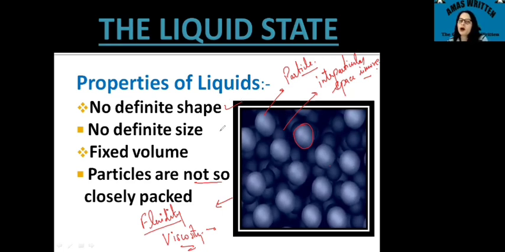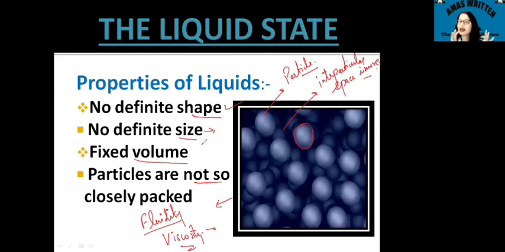Now, do they have a definite size? If a definite shape is not given, a definite size is also not given. You might not say the water is 10 centimeter bigger, or the milk is 100 centimeter bigger. So we can't talk about size. What we are talking about is the volume specifically of the liquids. Suppose this is 1 liter, this is 500 ml water.